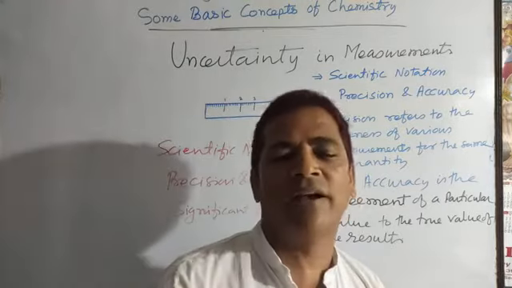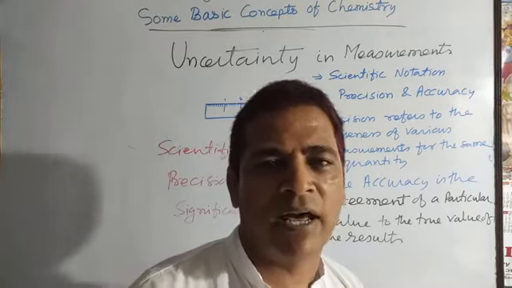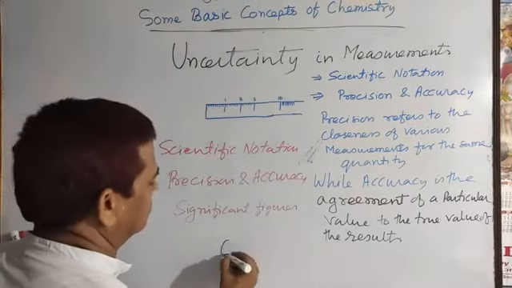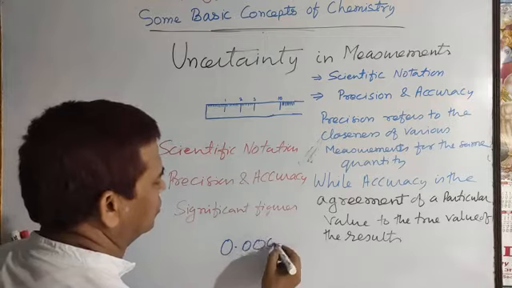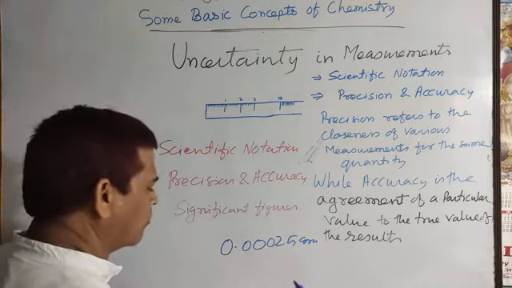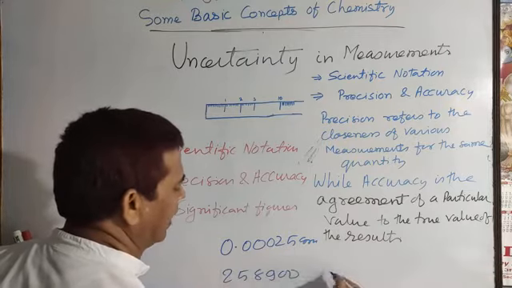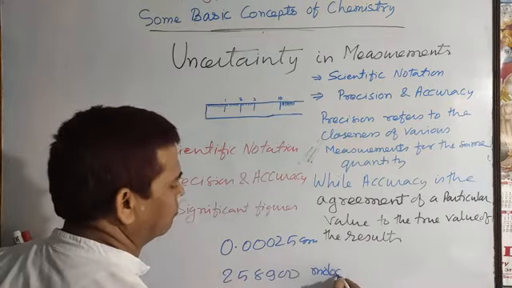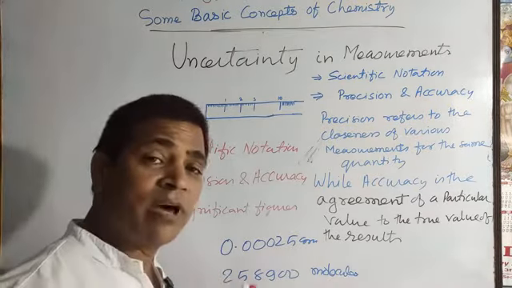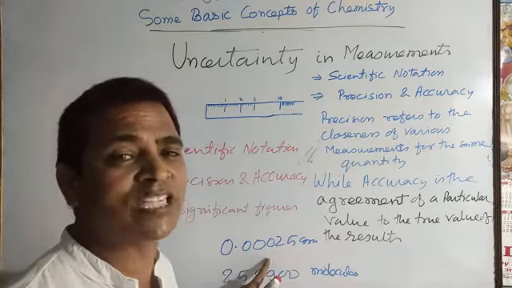That is a very small quantity in 1 liter of water. Suppose you write 0.00025 gram of calcium bicarbonate, or suppose the number of molecules you calculated is 258,900. A very large number or a very small value is not easy to express.